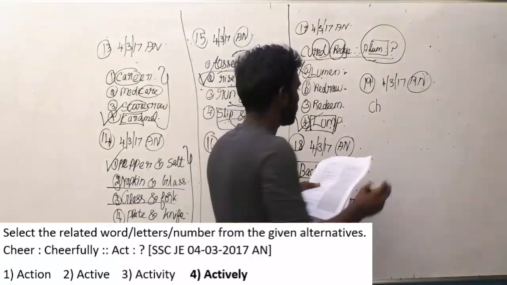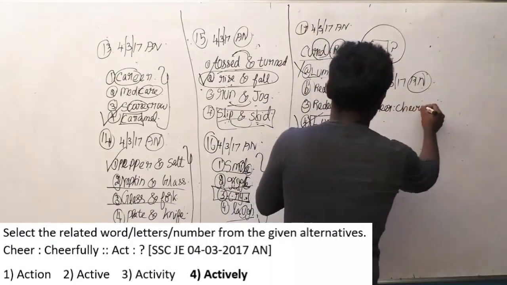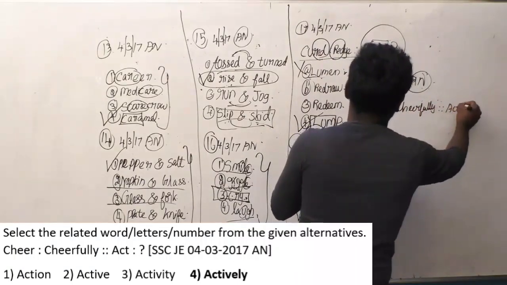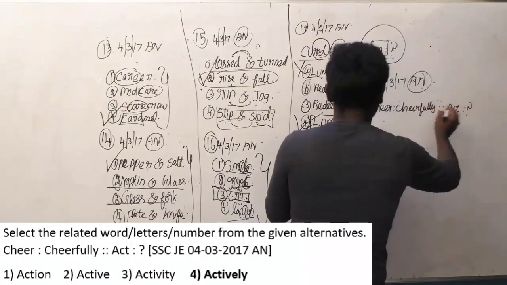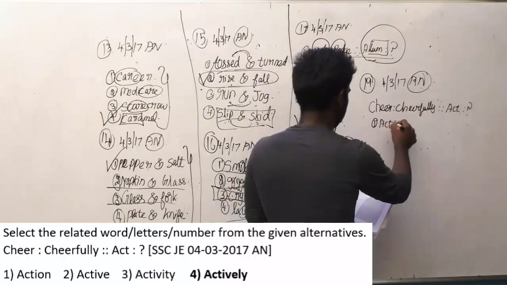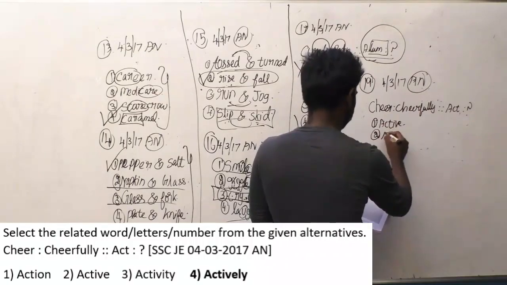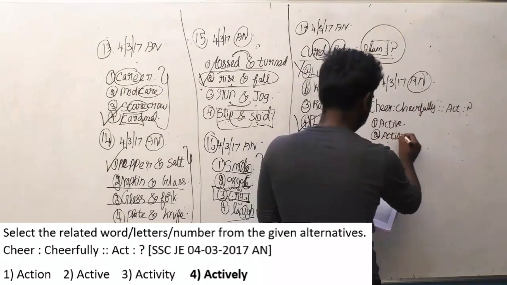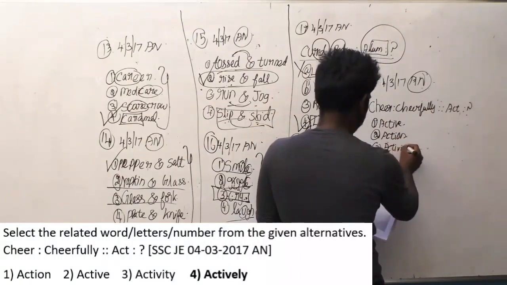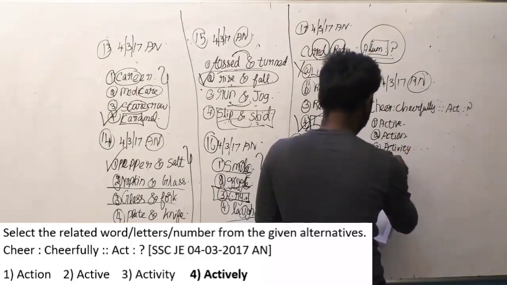And the given alternatives are cheerfully, act. This is the option here, and the options given below are active, action, actively.